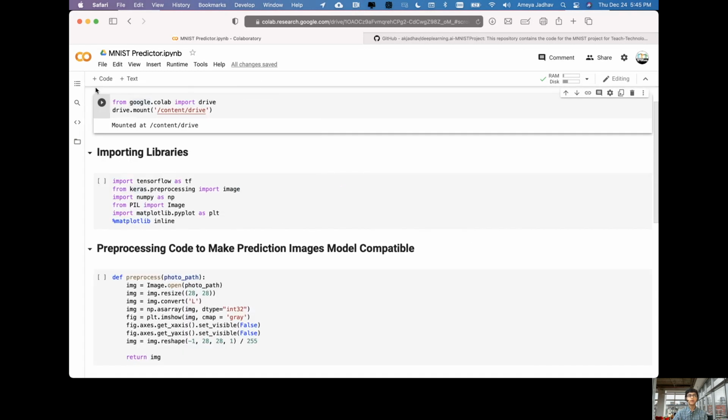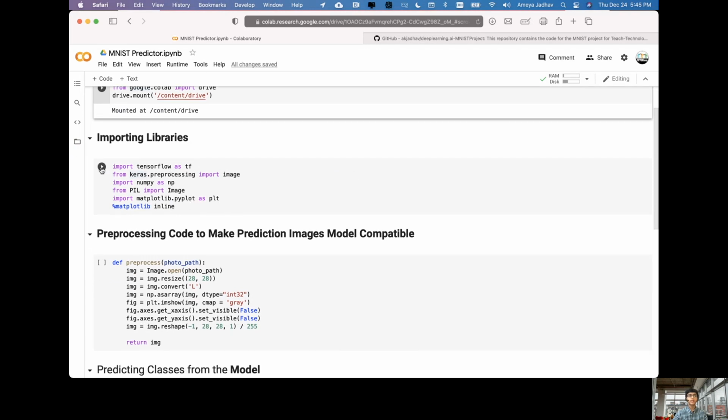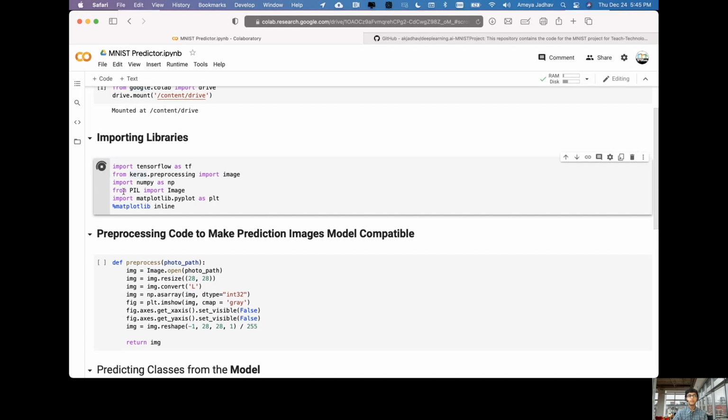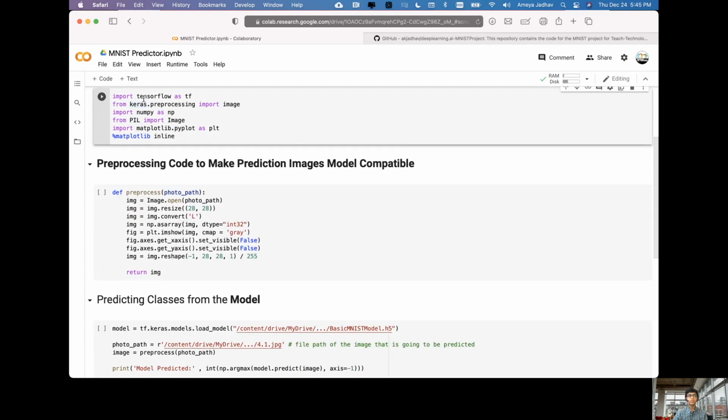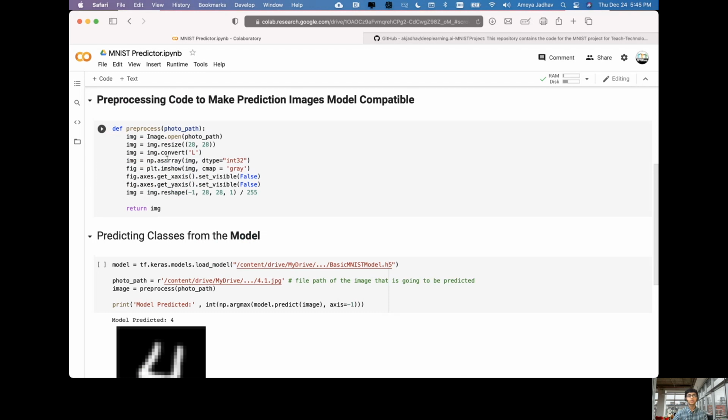Now we can go on to the next part. Go ahead and close that file navigation window, and we'll run this next block. These are just the import statements to import TensorFlow and Keras, the two major machine learning packages we use to train our models.